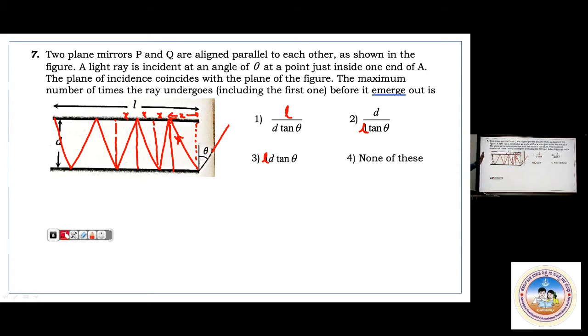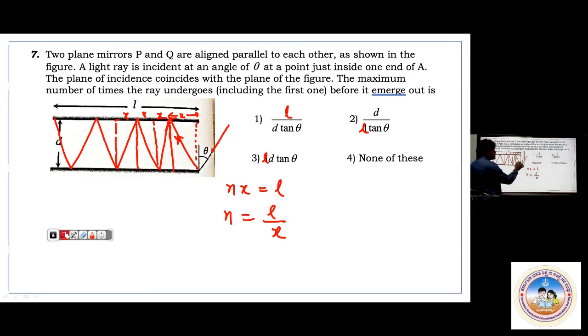How many x are there? Let me assume it as nx. Here, nx equals L. Try to have this in your mind. It is very simple. When it reflects back, the distance covered is x. That is per reflection. For this reflection again, this x is there already. This is x, this is x, this is x. So nx equals L. How many reflections are there means I have to find n. n is nothing but L by x. That's it. L by x.